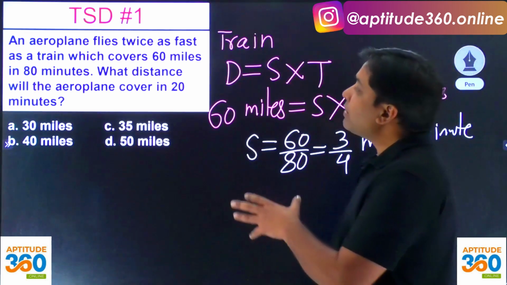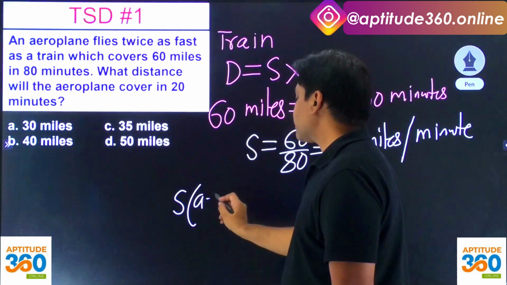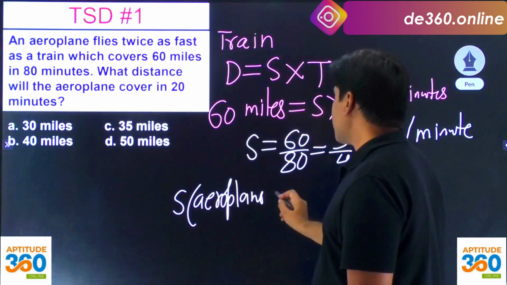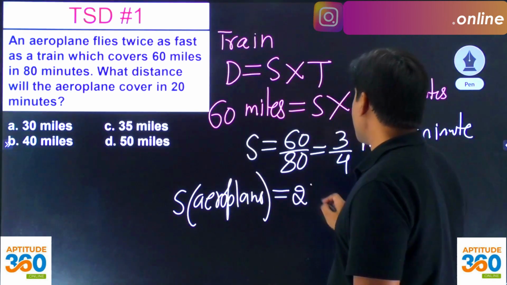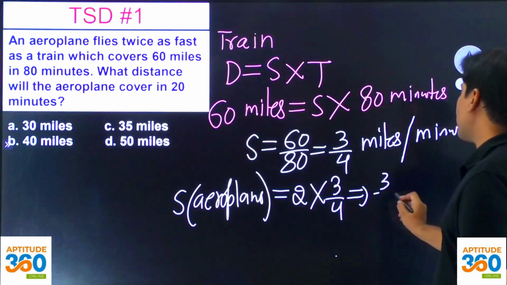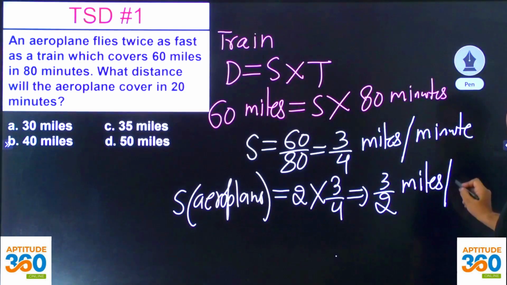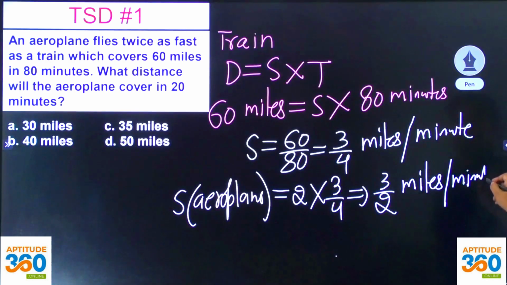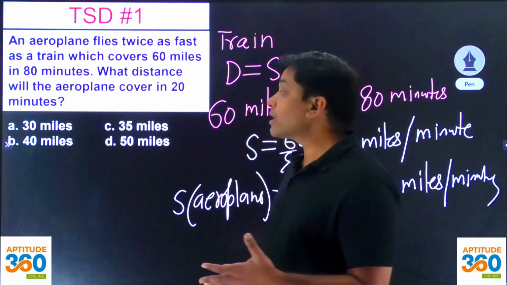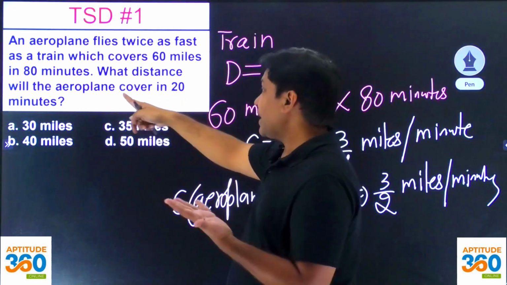And the aeroplane flies twice as fast. So what is going to be the speed of the aeroplane? Speed of the aeroplane is twice of this value. So twice of 3 by 4, that comes out as 3 by 2 miles per minute. And the question says, what is going to be the distance traveled by the aeroplane in 20 minutes.